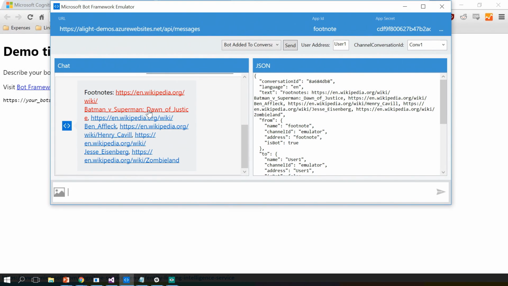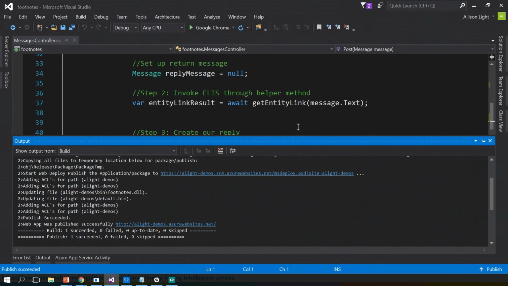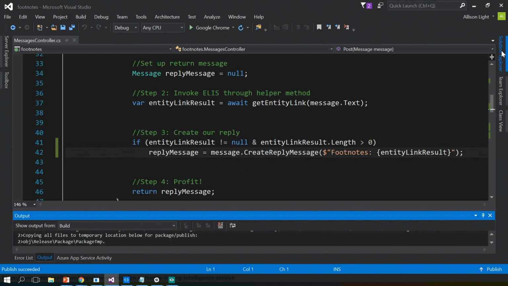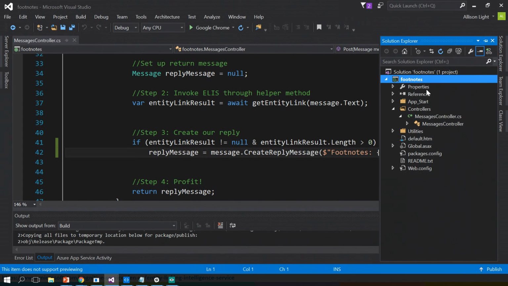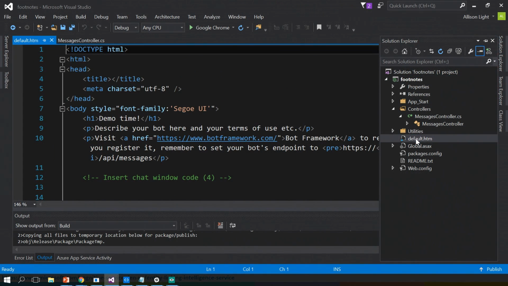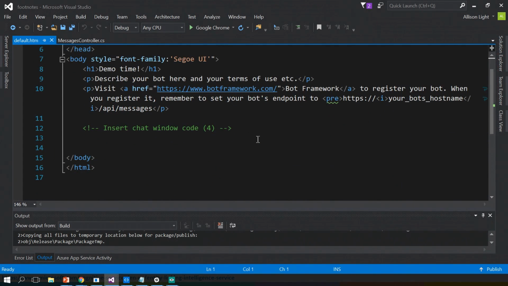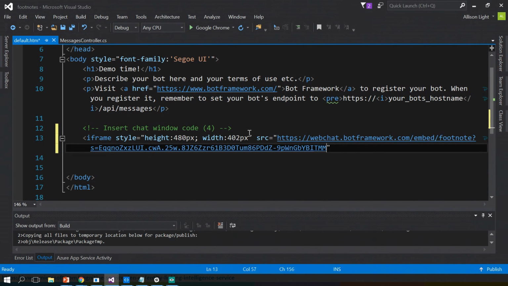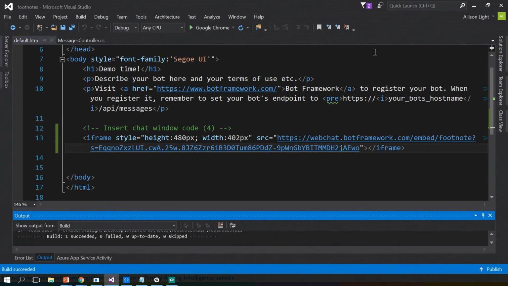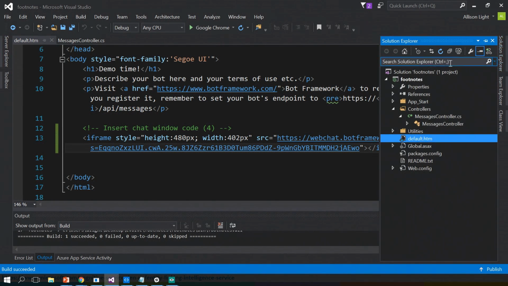But I talked about scale, right? And so just showing on an emulator isn't really scaling. So how about we actually put it on our website? What's really cool about this is that Bot Framework works you through how to do everything, and they have so many code samples that it's very easy to get started. So I'm going to go to my little page here. They have this chat window code that I actually just copied straight from their site when they show you how to connect things together. And then I'm going to have that awkward process again of building and publishing.